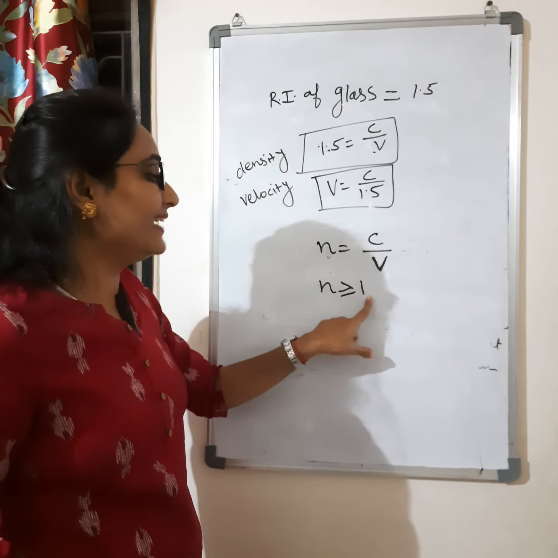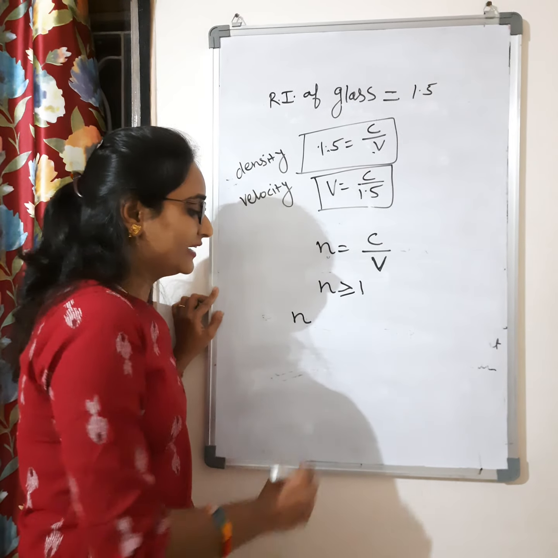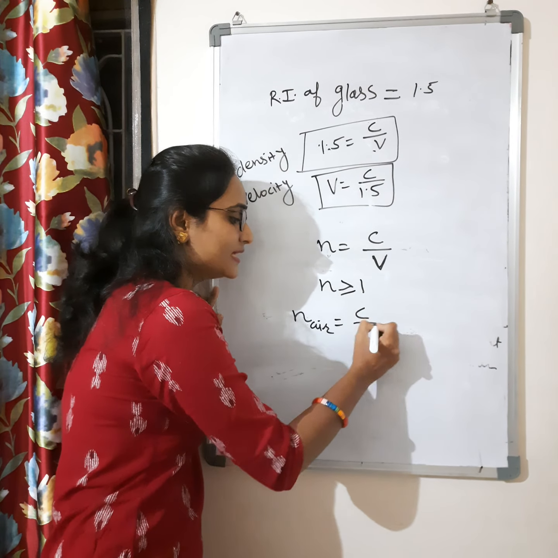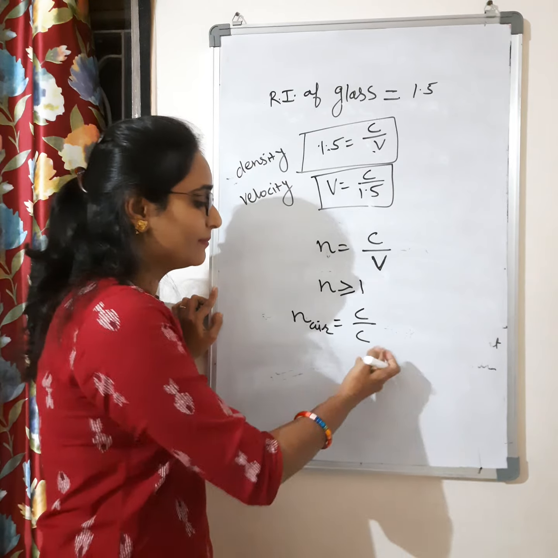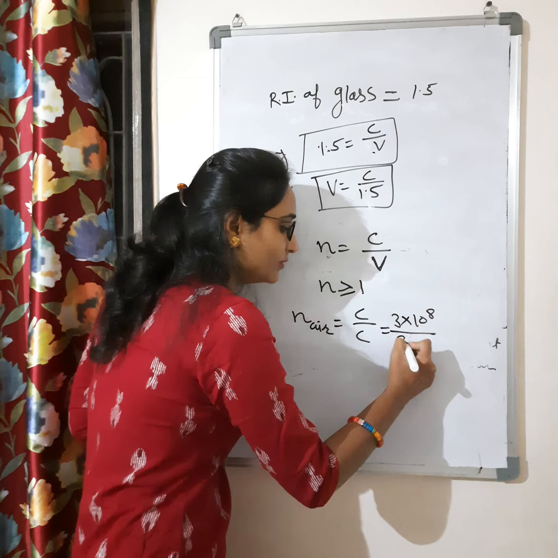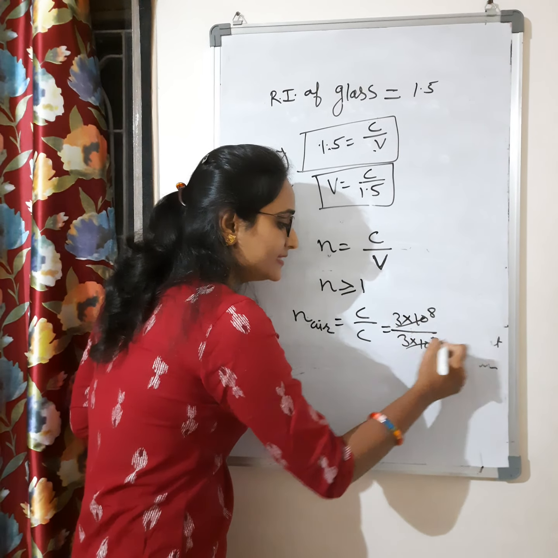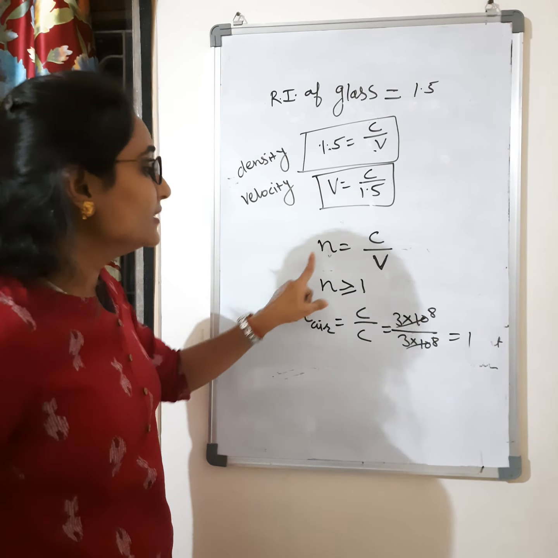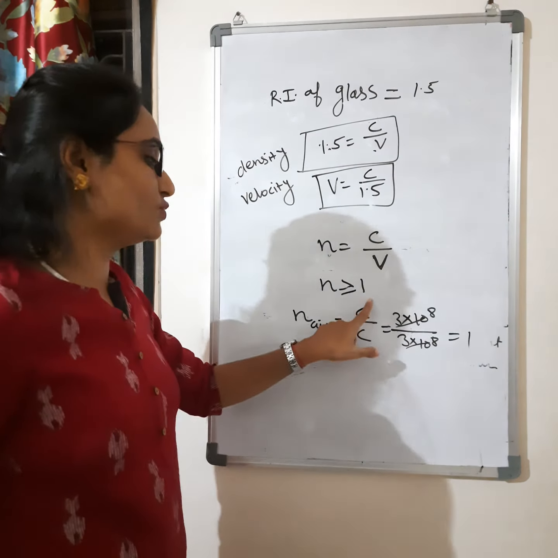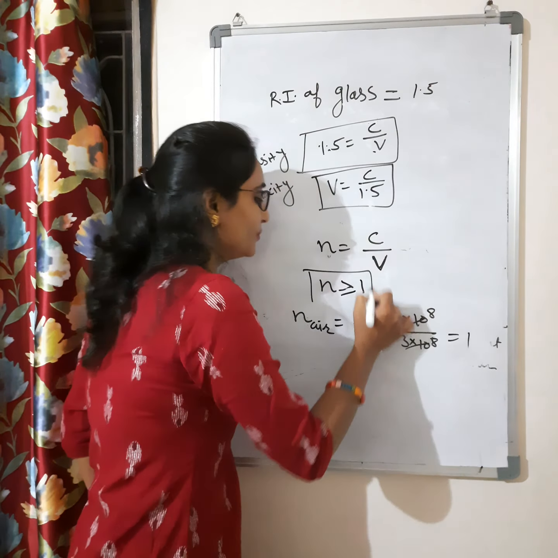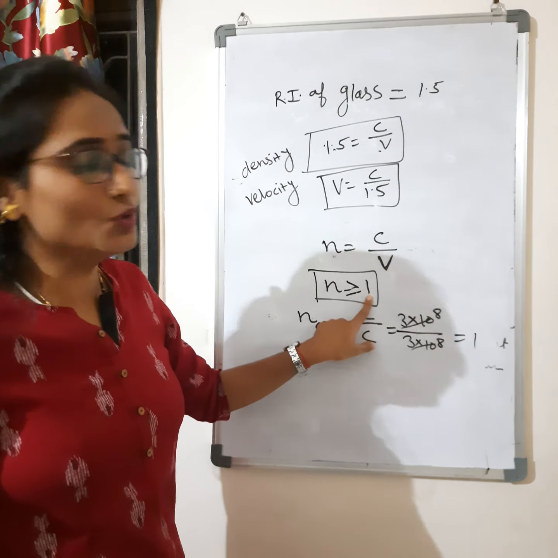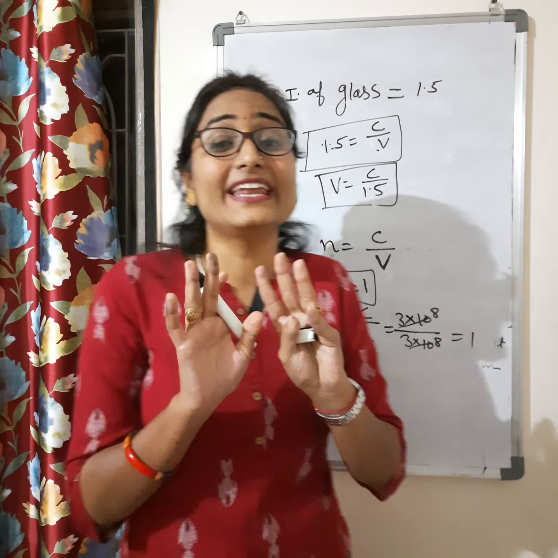If you calculate the refractive index of air, what will you do? C by C, because it is the speed of light in air upon the speed of light in air. That means 3 into 10 raised to power 8 upon 3 into 10 raised to power 8. Cancel, you will get 1. So the refractive index will be greater than or equal to 1. This is a very important point you have to note in your notes. It is always greater than or equal to 1 and never less than 1.